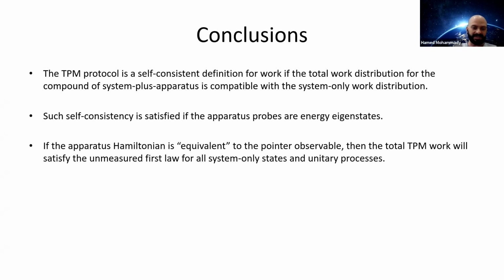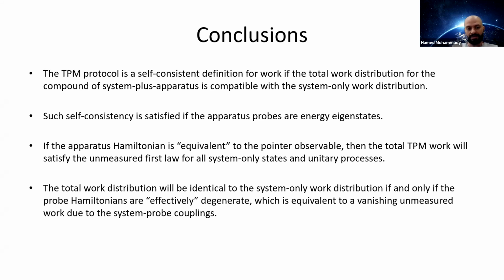And also, if the apparatus Hamiltonian is equivalent to the pointer observable, then the total TPM work distribution will satisfy the unmeasured first law for all system-only states and system-only unitary processes. And finally, the total work distribution will be identical to the system-only work distribution for all system states and system-only unitary processes if and only if the probe Hamiltonians are effectively degenerate, which is equivalent to the statement that the unmeasured work due to the system-probe coupling vanishes for all system states. And that is all. Thank you.